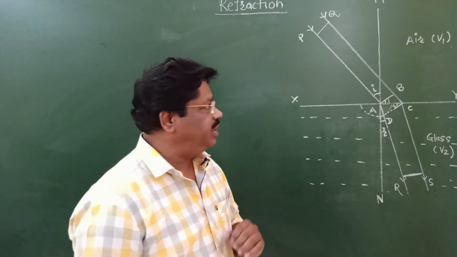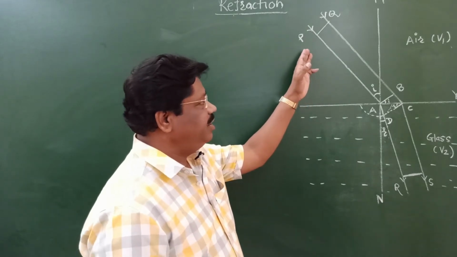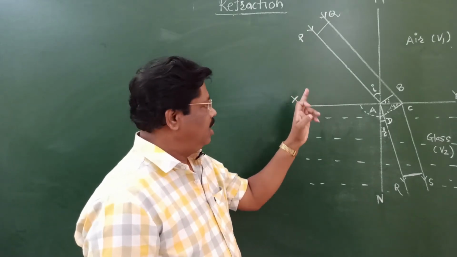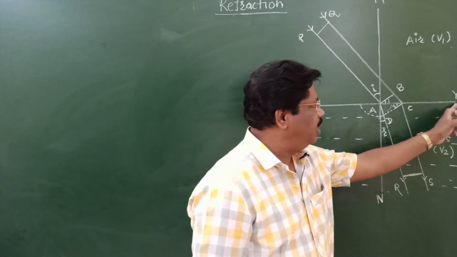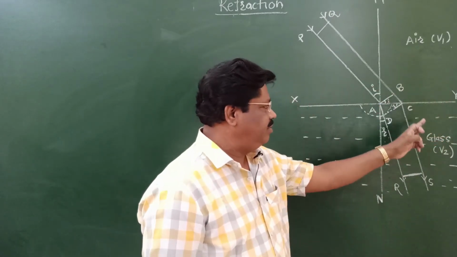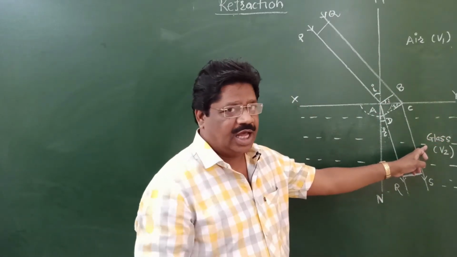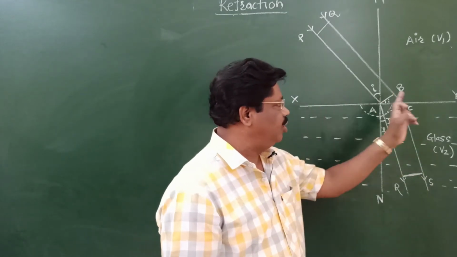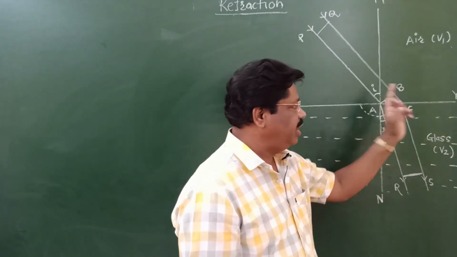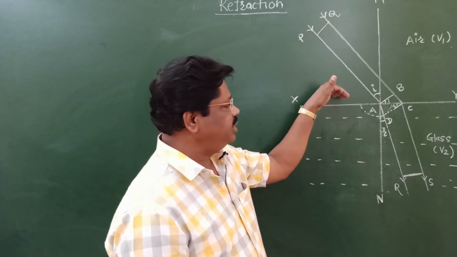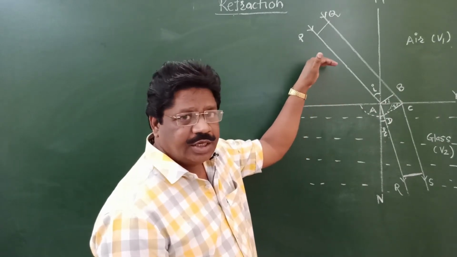In this case, consider this is the air medium. XY is the boundary between the air medium and a denser medium like glass. Above this boundary there is the air medium.